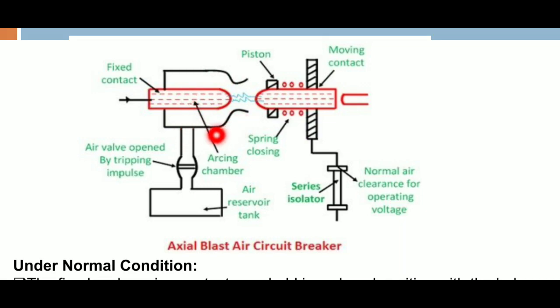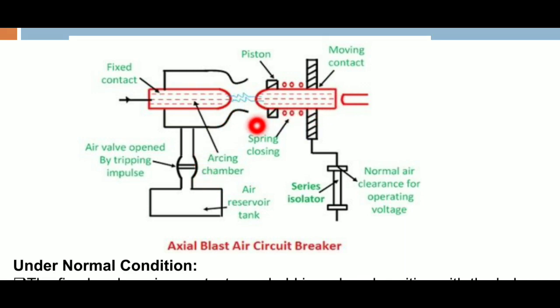That arcing chamber is completely filled with the compressed air. Due to the blast of this compressed air, the ionization particles between the moving and fixed contacts will reduce. Due to the reduction of these ionization particles in between the fixed and moving contacts, the arc will be extinguished within a short time. We protect the circuit breaker within a short time by using the axial blast circuit breaker. This is the overall construction of the axial blast circuit breaker.